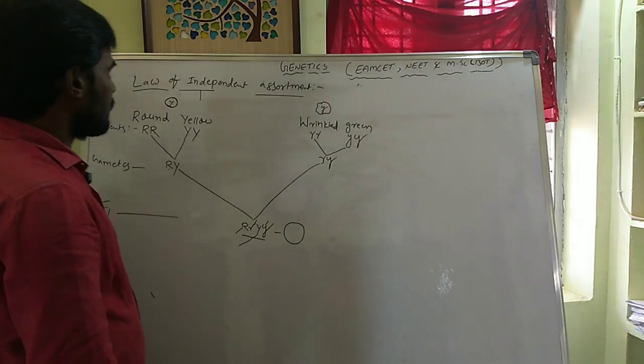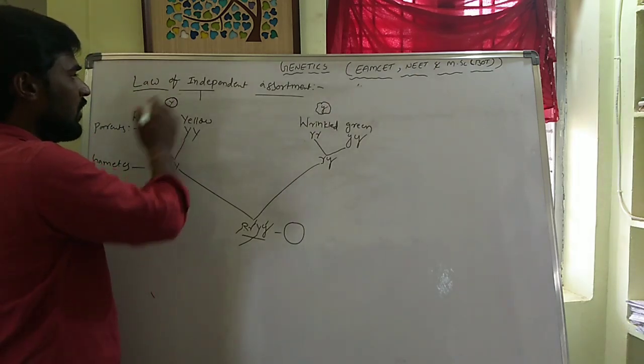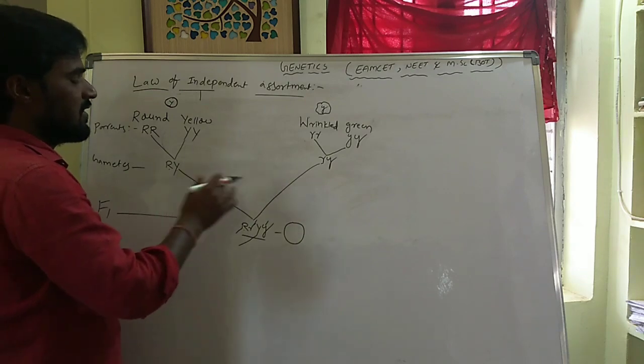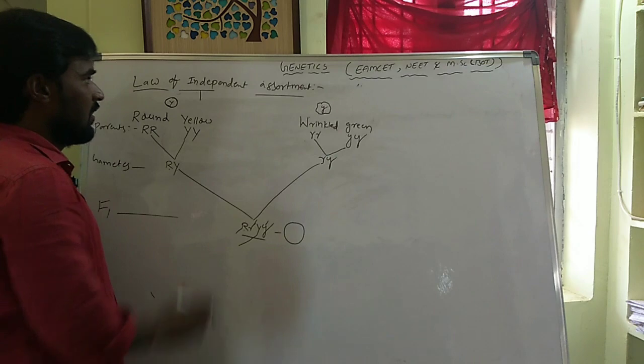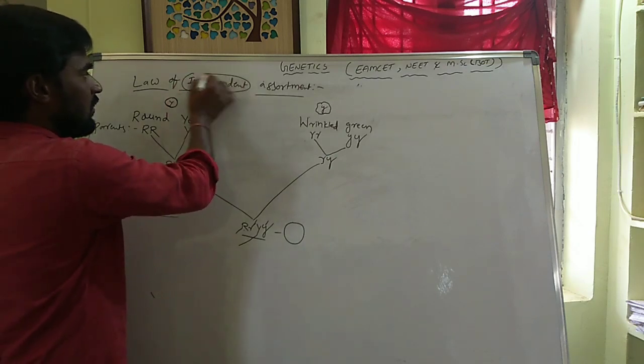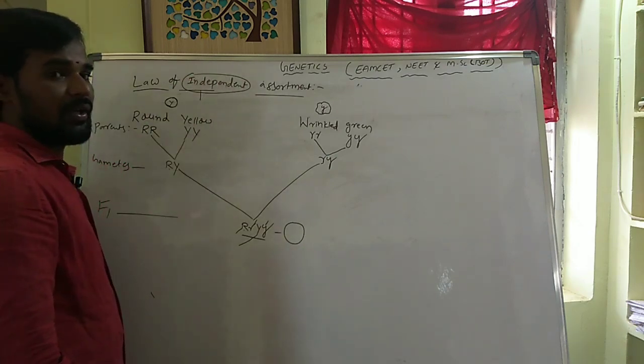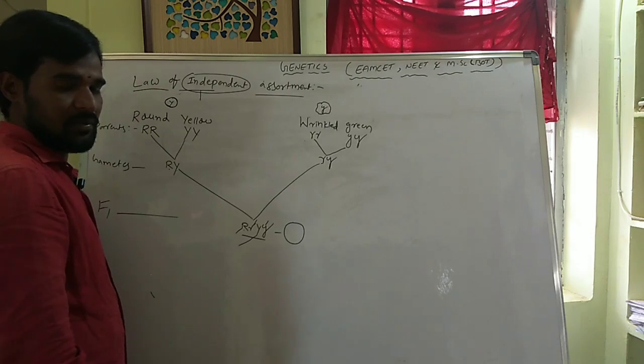So, here, how can you explain the law of independent assortment? By this. See, independent means without depending on another.